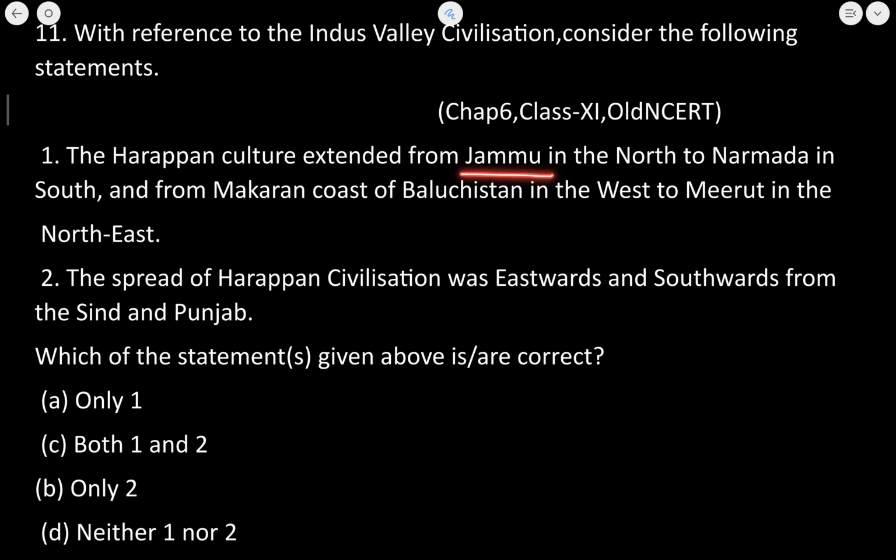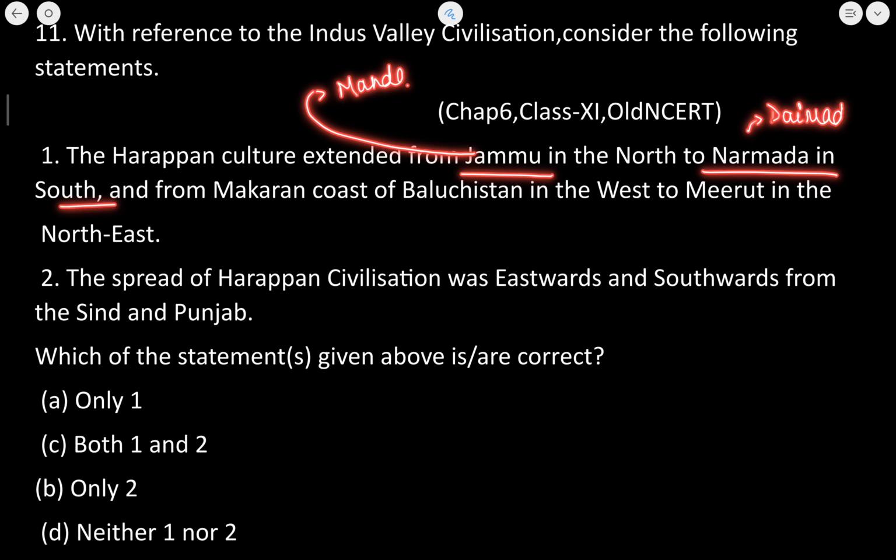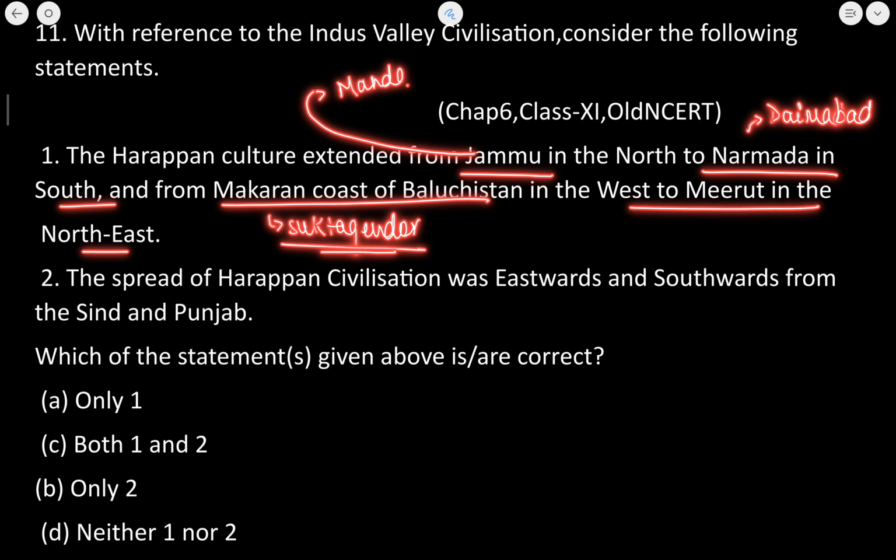Now, in Jammu, Manda is a place which is the northernmost extent. In the south, this is Daimabad, which is a town which shows the southernmost extent of the IVC. Makran coast, that is Sutkagen Dor. In Balochistan, this is a coastal town. This is the westernmost extent, and near Meerut, Alamgirpur is there, which is in UP. This shows the easternmost extent. Okay, so this statement is absolutely correct.